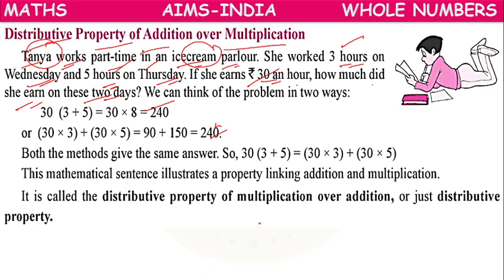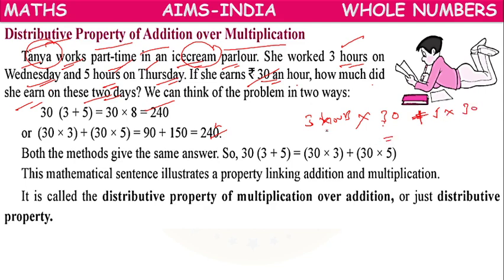So we can do it in 2 ways, because on Wednesday she worked for 3 hours. For each hour she gets 30 rupees. So 3 into 30 plus, on Thursday she worked for 5 hours, 5 into 30.